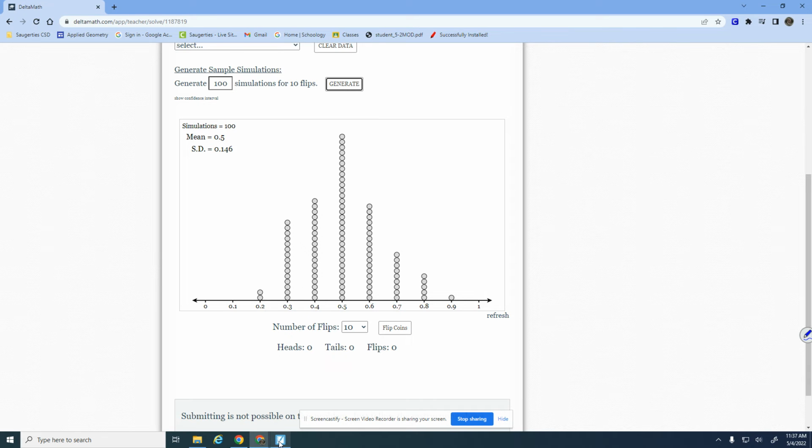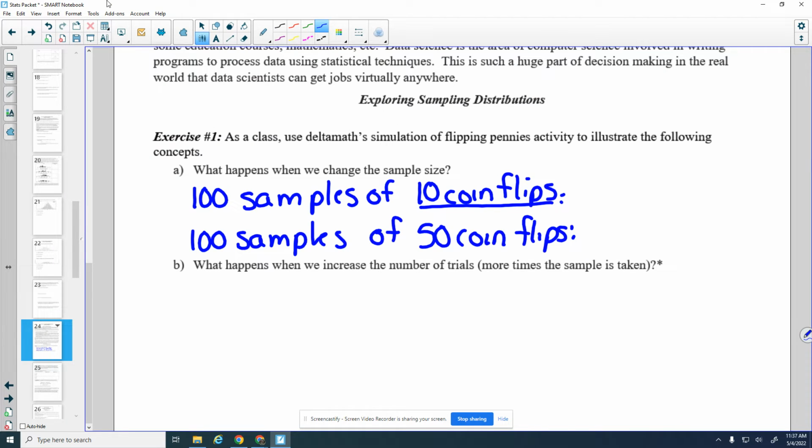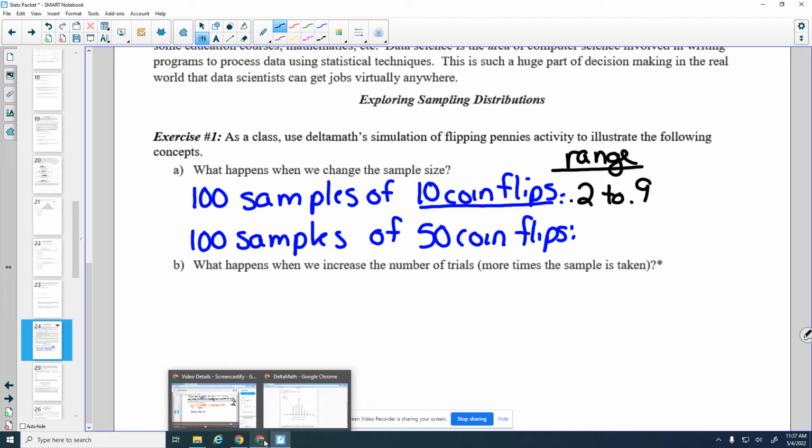So if I go back to my notes, we had a range. This is not a confidence interval. We're just going to try to keep things quick, of 0.2 to 0.9. Okay, that's the range that I had when there were 10 coin flips per sample. So now we're going to see what happens when we do 50 coin flips per sample.